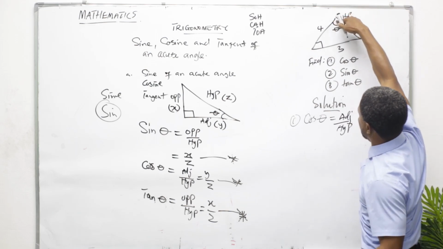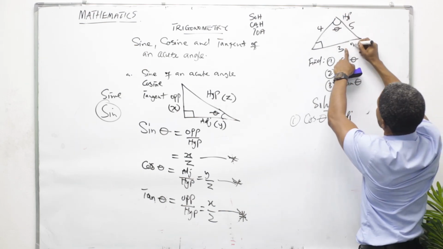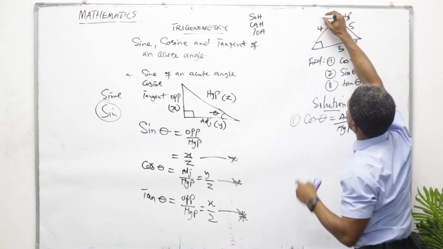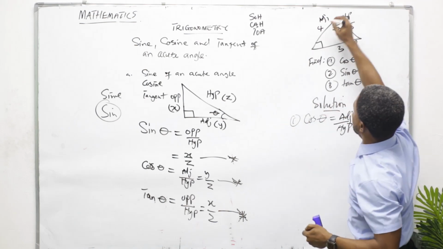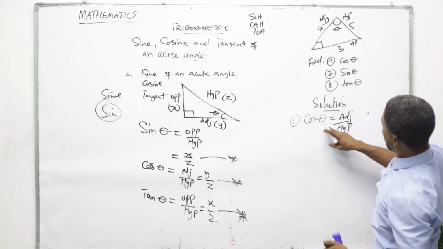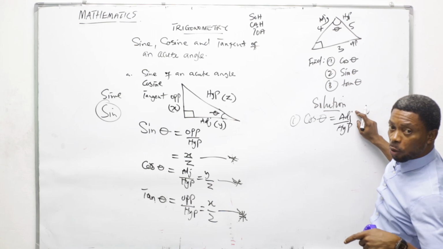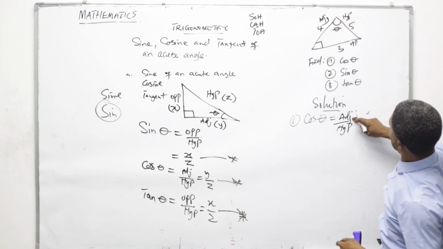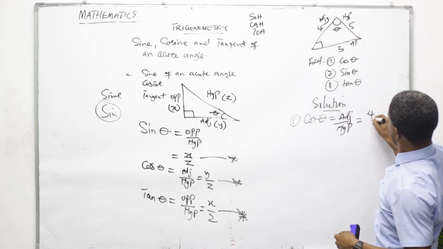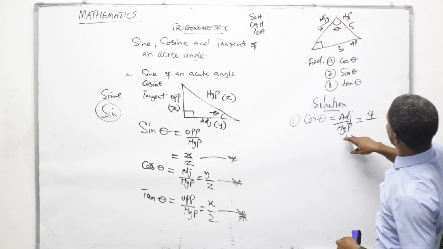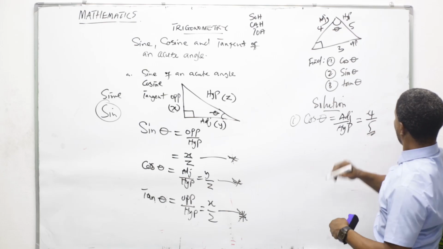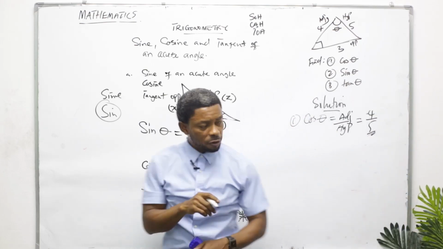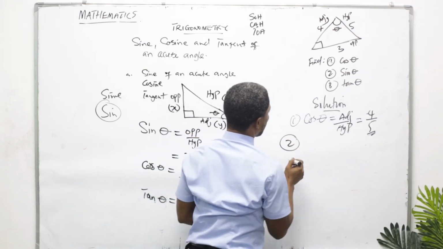If I consider angle theta, it also means here is my opposite, and here becomes my adjacent. So now, cos theta means adjacent divided by hypotenuse. Adjacent, trace it, 4. Hypotenuse, 5. Final answer. Then go to 2.